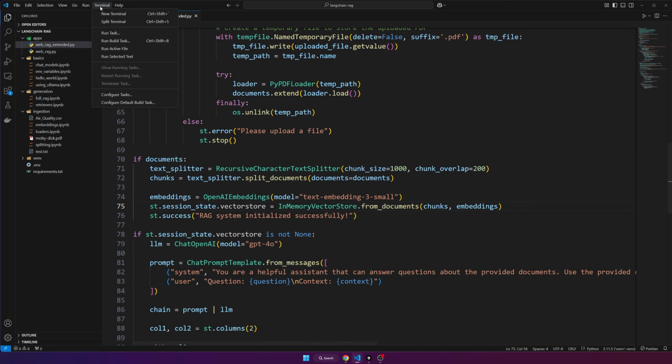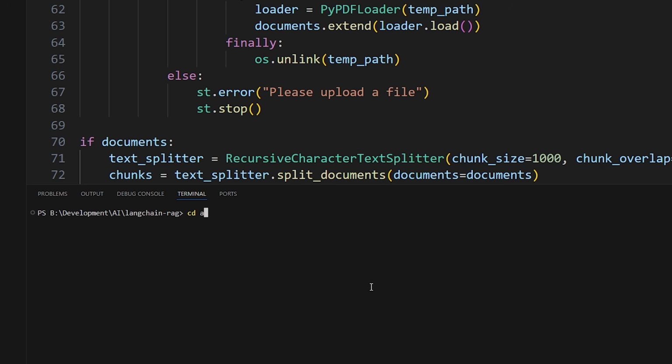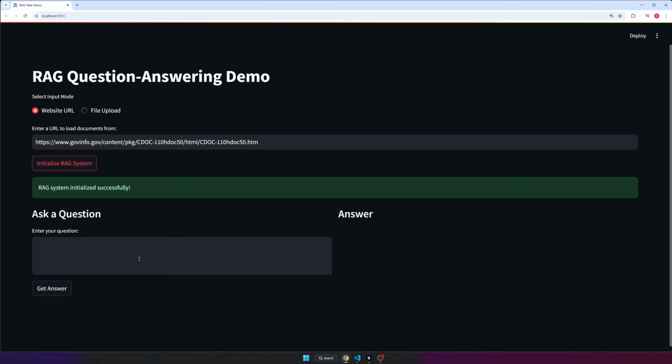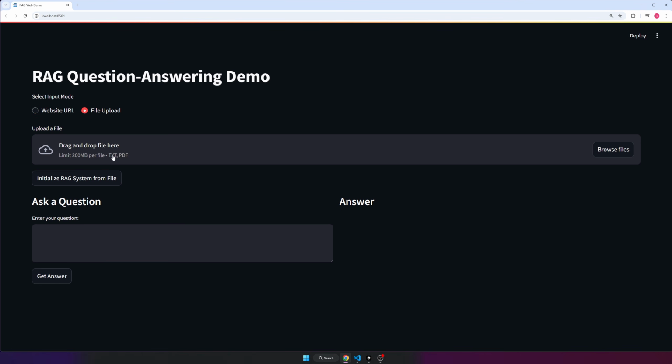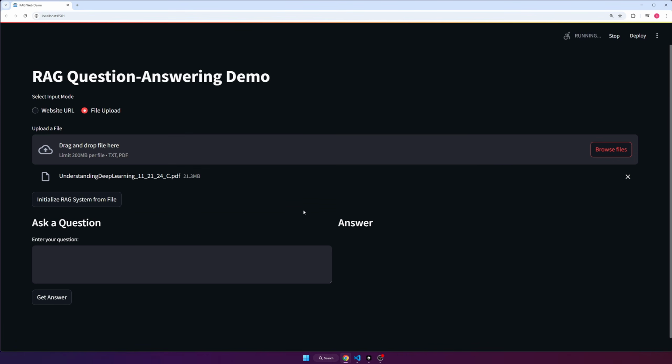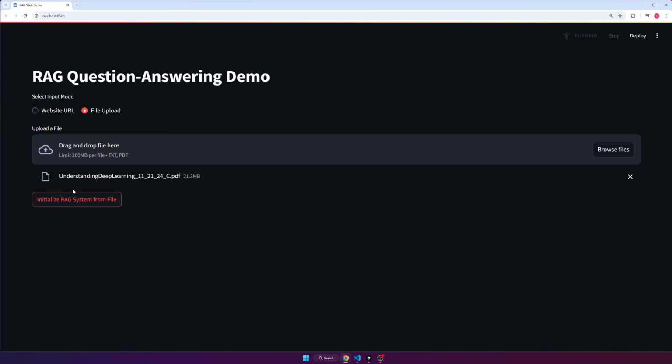To run this, you can do new terminal, and now we're going to cd into apps, and we'll do streamlit run web rag extended, and let's take a look. Here we go, RAG question answering demo. So this part still works, that's good. Here's the file uploader, so we can select only TXT and PDF files, that's good. I've got a PDF here of just a book, Understanding Deep Learning. So I'm going to select that and click initialize RAG system from file. You can see now that it's processing it, that's good.